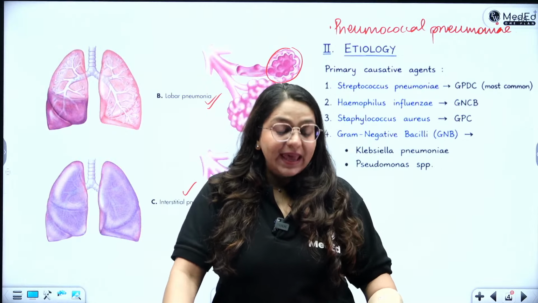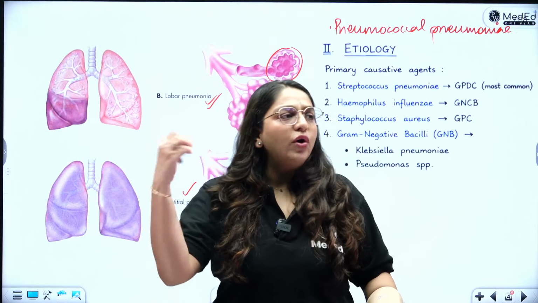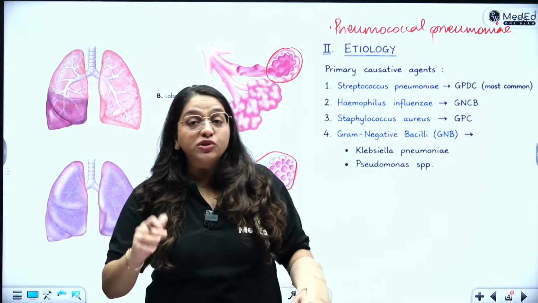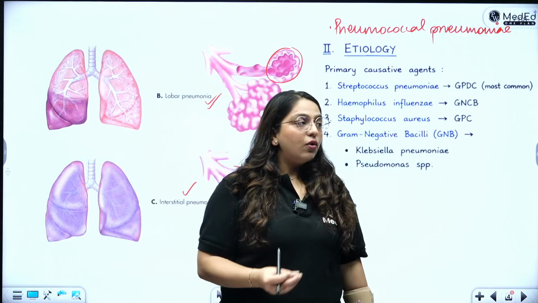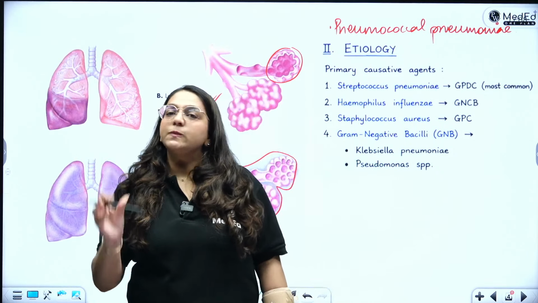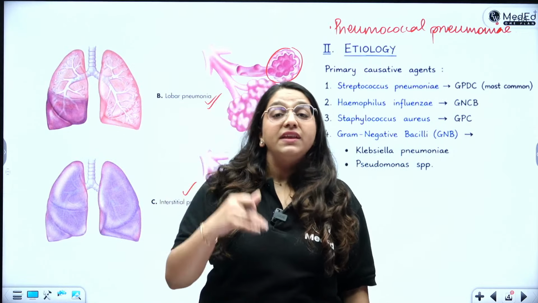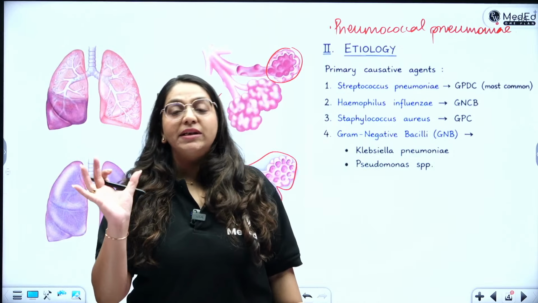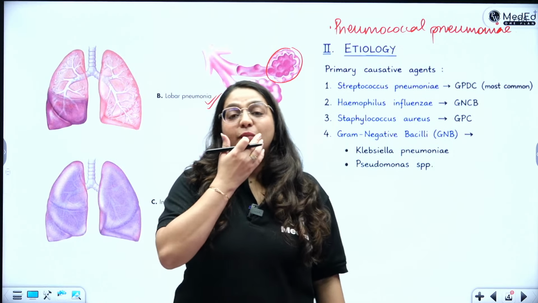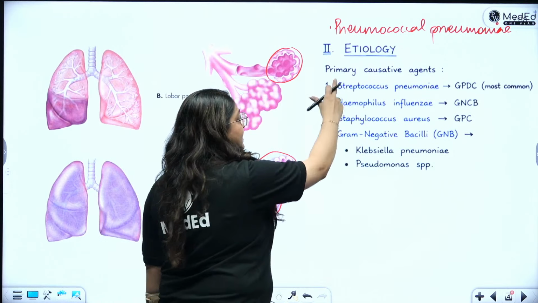This is going to be there, and they might also give a little hint that on examination there are reduced auscultatory sounds in the chest, okay? All of that will point towards lobar pneumonia. So what are the etiologies? They can also mention that we can see gram-positive cocci, encapsulated. They can give you a hint. So from that, you have to reach either of these etiologies, right?